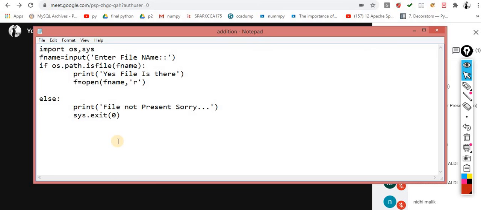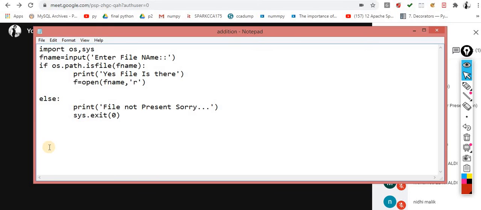So if the file is there, then we simply get the message that the file is there, and I just create a link with the file pointer that I created, f is equal to open and so on. And after that, else means print that the file is not present, and then the program will be terminated. It won't come to this line where my cursor is blinking.